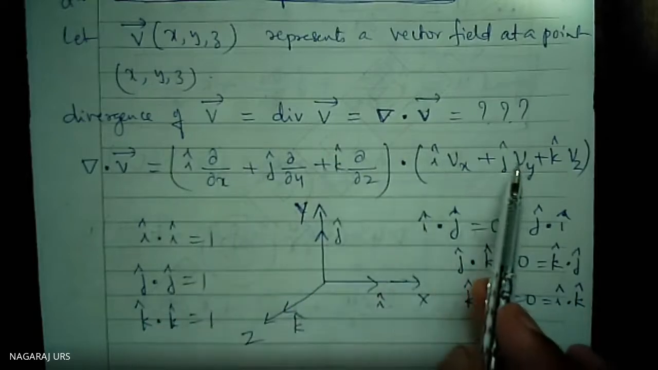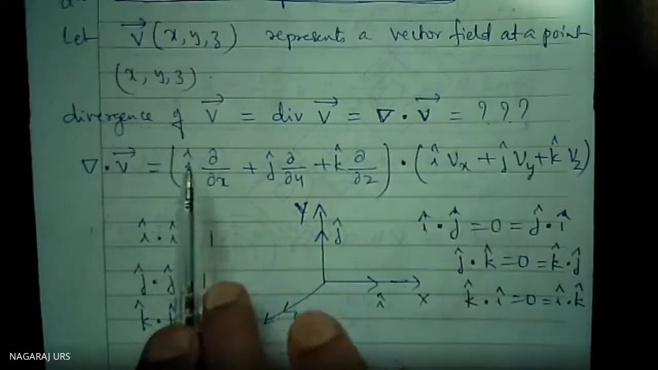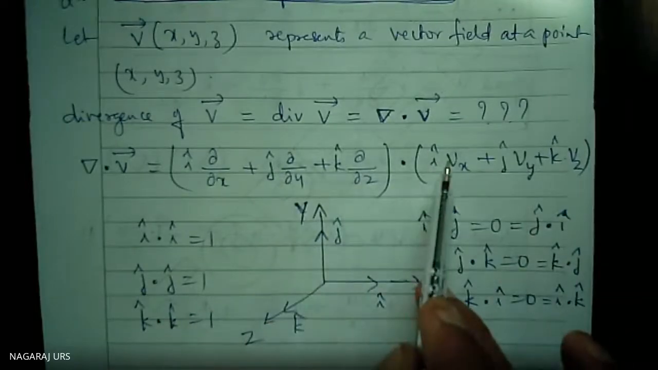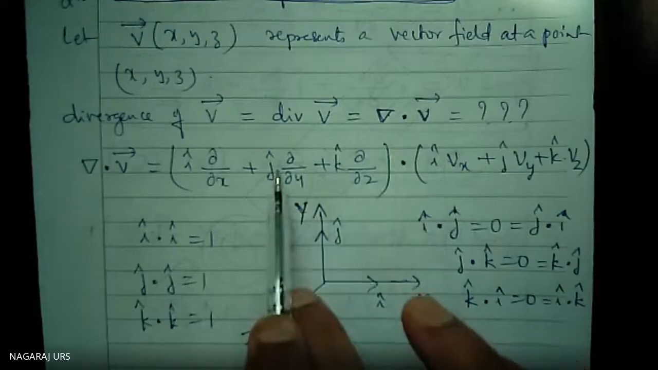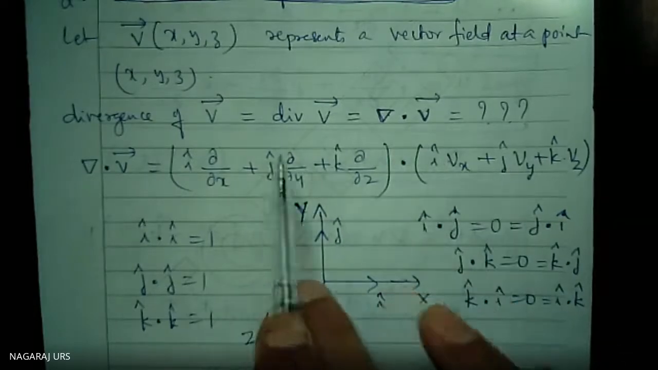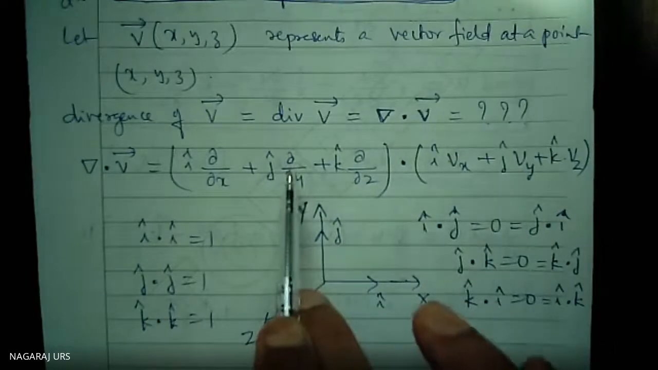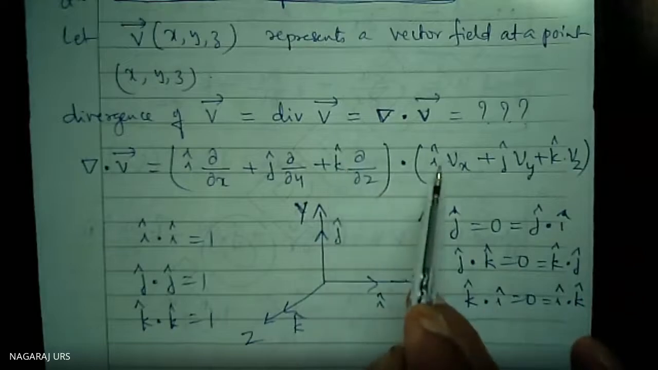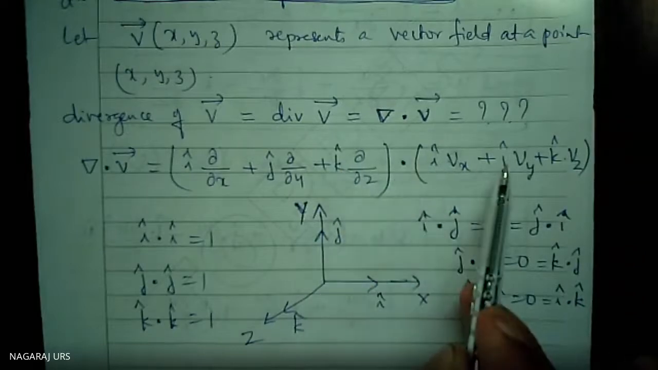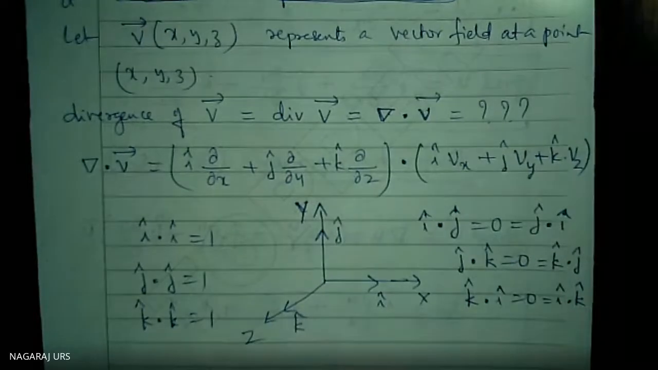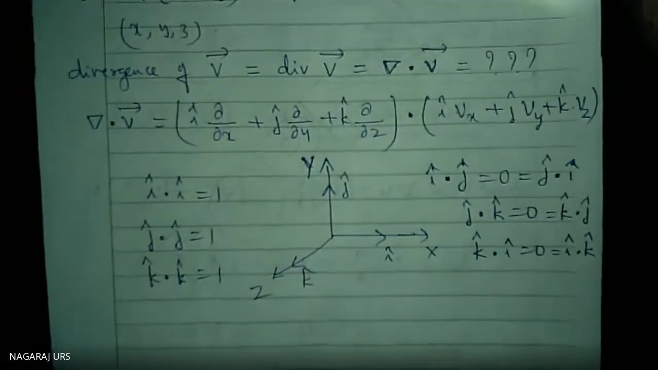I dot j is equal to 0. I dot k is equal to 0. j dot I is equal to 0. j dot k is equal to 0. j into j is equal to 1. j dot k is equal to 0. K into I is 0. K into j is 0. K into k is 1. So use that concept and write the answer.